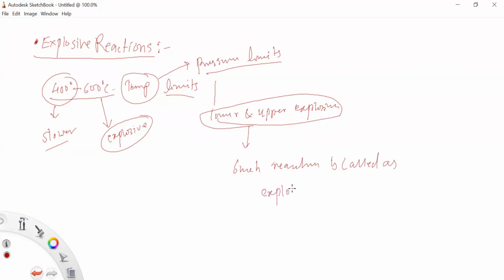Explosive reactions. Which reactions do we call explosive reactions? Those reactions which perform within the limits, that is lower and upper explosive limits, in concern with the pressure limits and the temperature range limits. Such reactions are called explosive reactions.